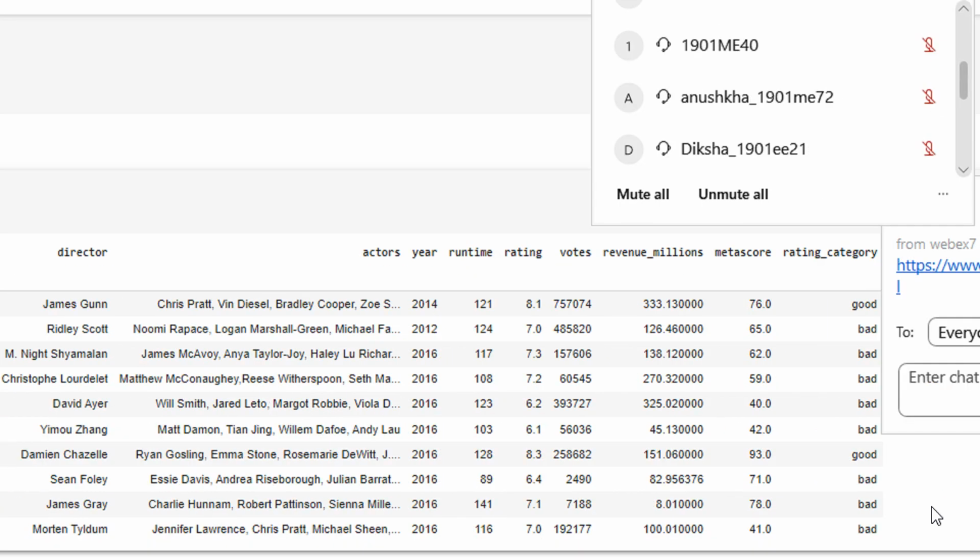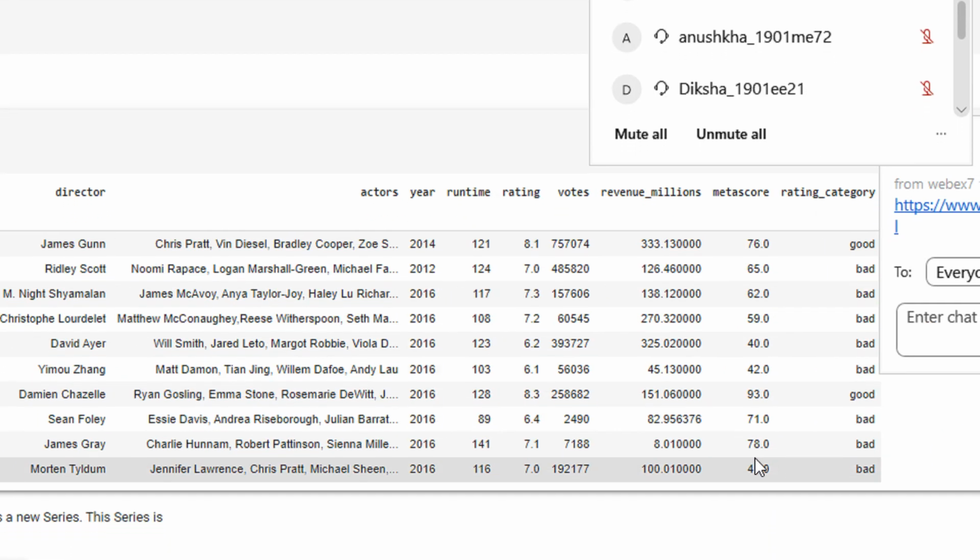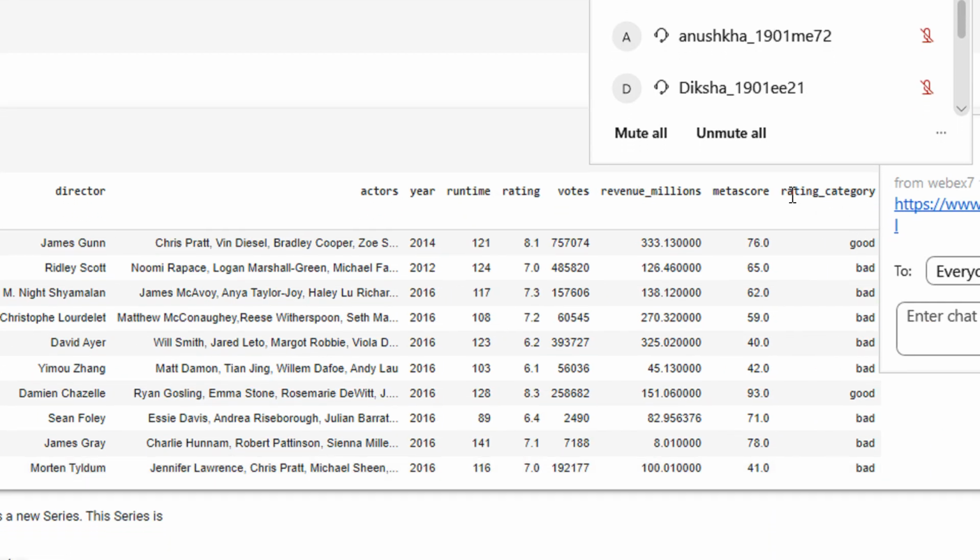So I hope it's visible. Maybe it may not be so visible. You can see the rating category: good, bad, bad, bad, good, bad. So this is how you can basically transform also, right?